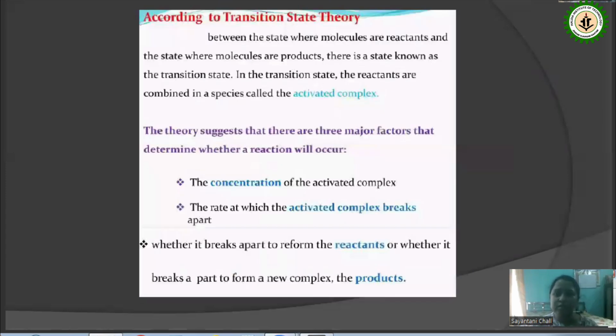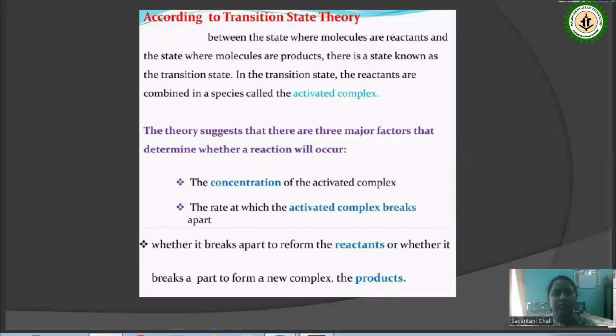So according to the transition state theory, between the state where the molecules are reactants and the state where the molecules are products, there is a state known as the transition state, and in the transition state a complex is formed by the reactant molecules, which is called the activated complex. In this theory, there are three major factors determining the reaction.